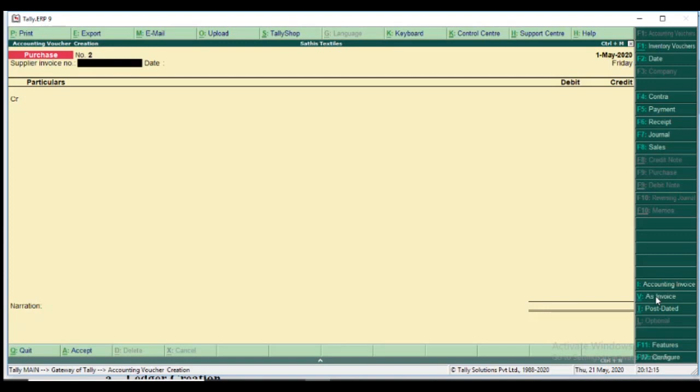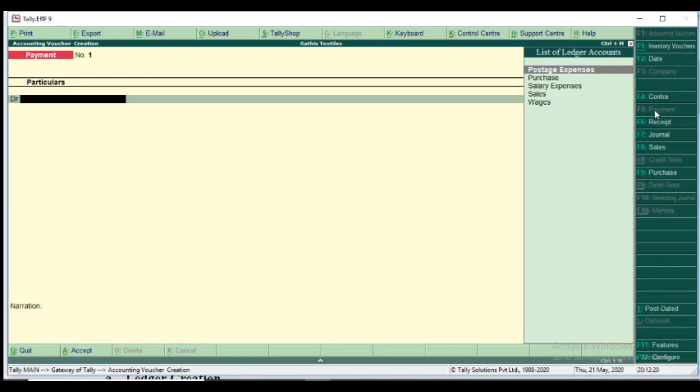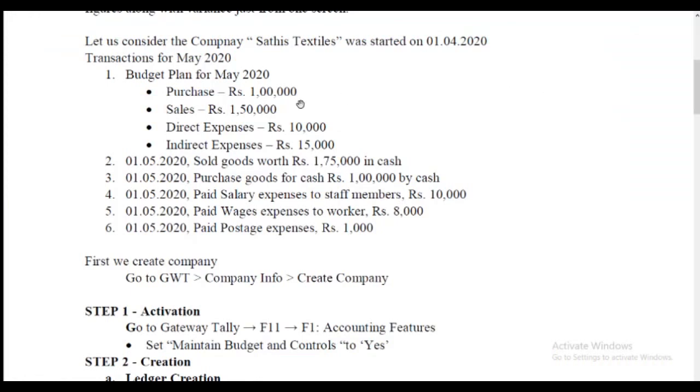From the third transaction onward, it is payment voucher. So I click the F5 payment button. The first transaction is salary. I give the salary to staff members, rupees 10,000.